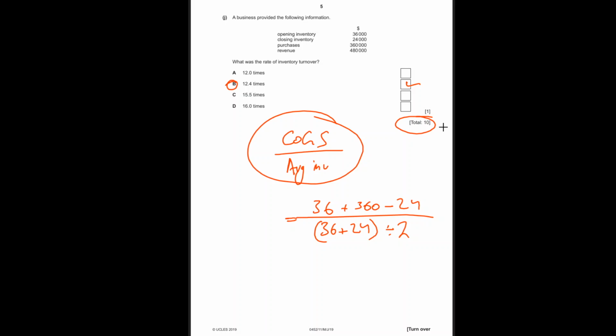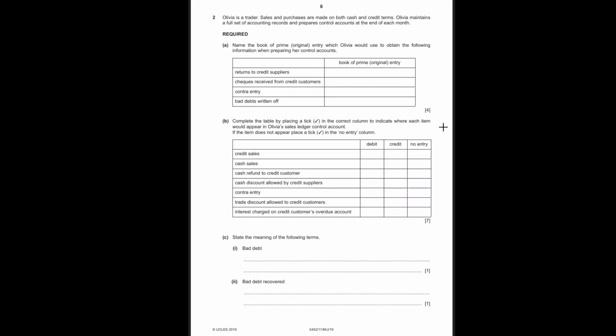All right, so let's move on to the question answers. We have completed the MCQs, right? Olivia is a trader. Sales and purchases are made on both cash and credit terms. Olivia maintains a full set of accounting records and prepares control accounts at the end of each month. Name the book of prime entry which Olivia would use to obtain the following information when preparing her control